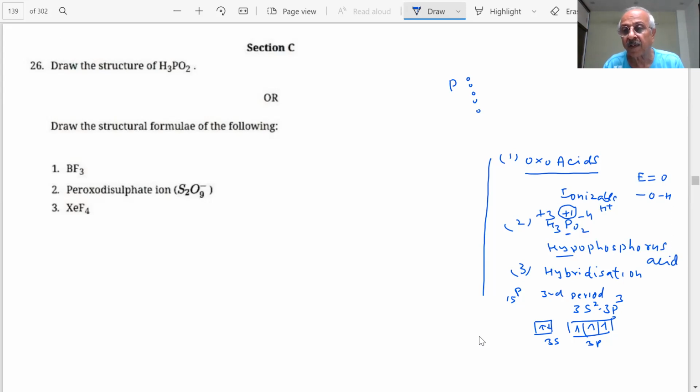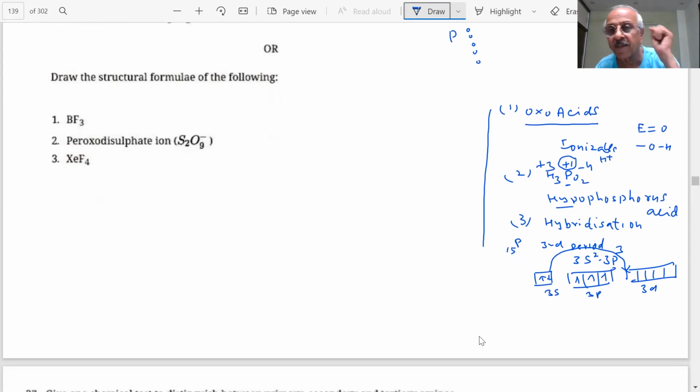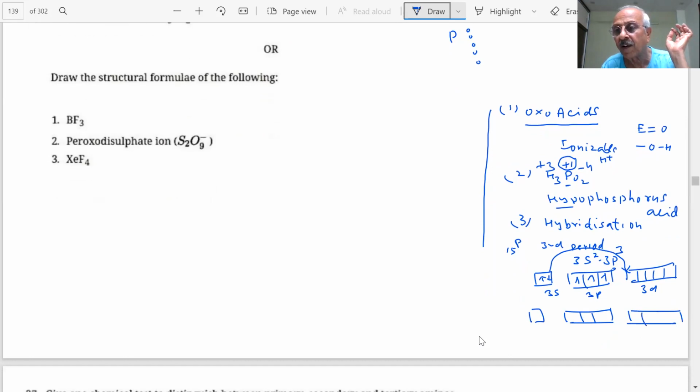It will form one OH. So what do we do? 2, 3. If I excite these electrons, what will happen? Then it can form 4 bonds. Interesting, student, because this needs some explanations. 1, 2, 3, 4.